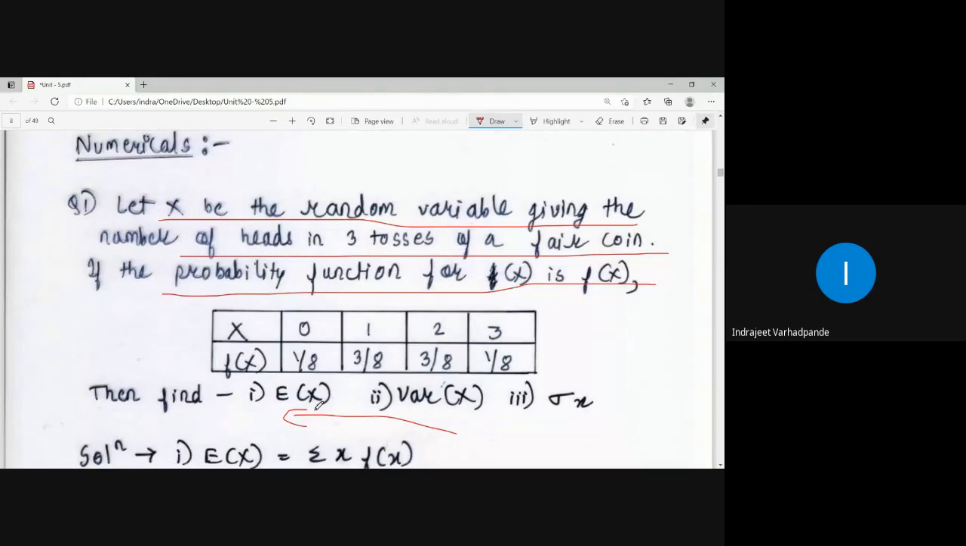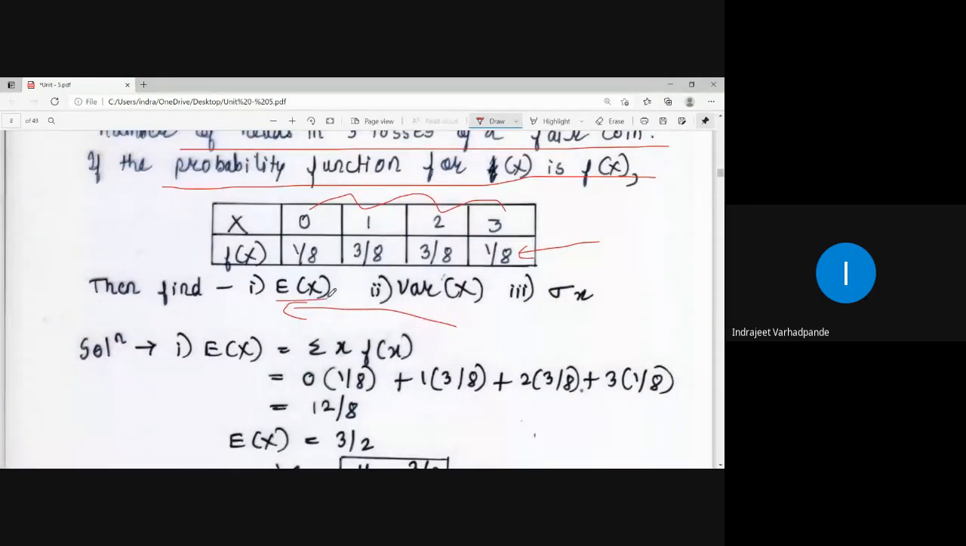So what kind of random variable is it over here? The random variable is a discrete random variable, because these are real numbers denoting the number of heads in three tosses of a fair coin. We know that when three coins are tossed, the heads will appear as either zero heads, one head, two heads, or three heads, and the corresponding probabilities are provided. So accordingly, I will first calculate the expectation of X.